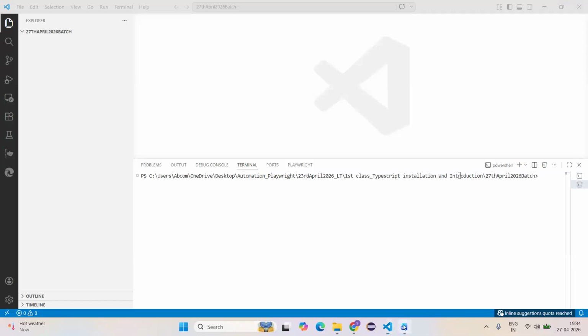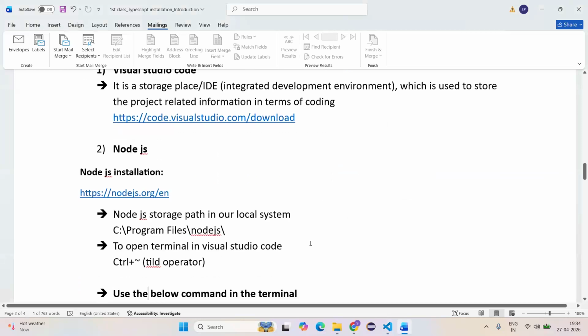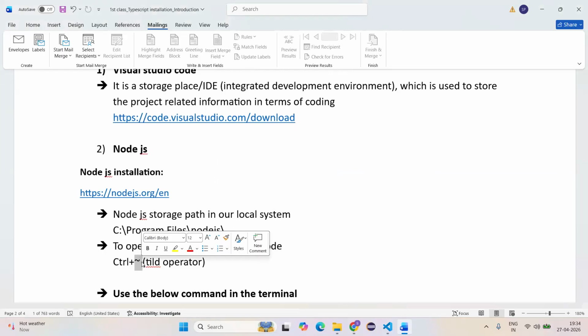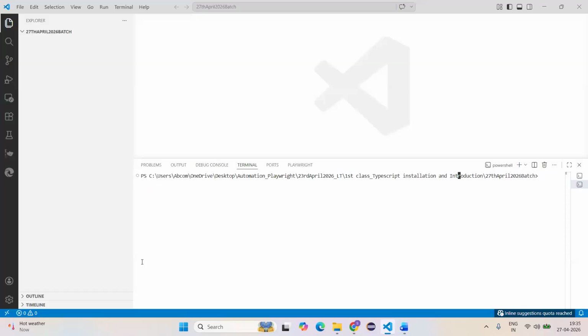Yes or no, guys? Tilde option means, see here, my tilde symbol. Are you able to see this tilde symbol, guys? Actually, this is below the ESC key on my keyboard. So in every keyboard, the tilde option is there. What you need to do is use Control tilde. It will open the terminal. Am I audible? Yes. Okay.